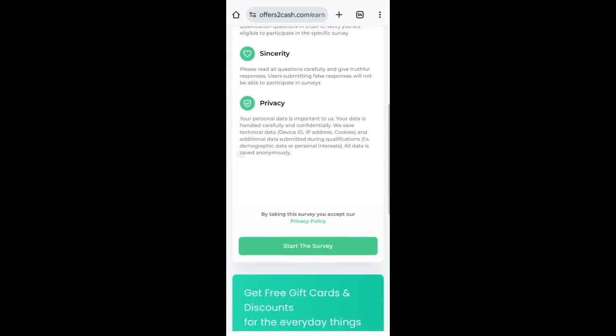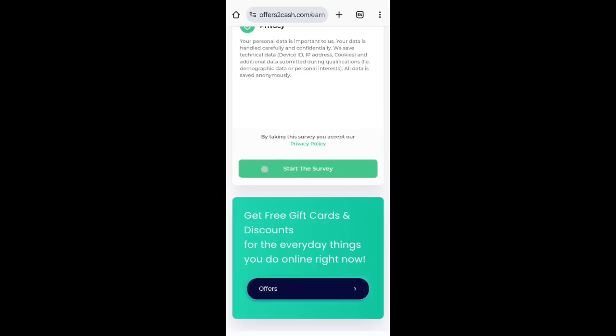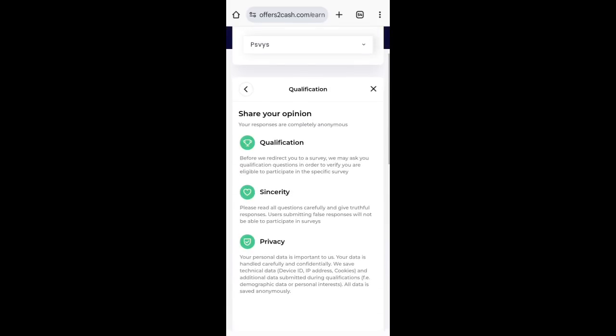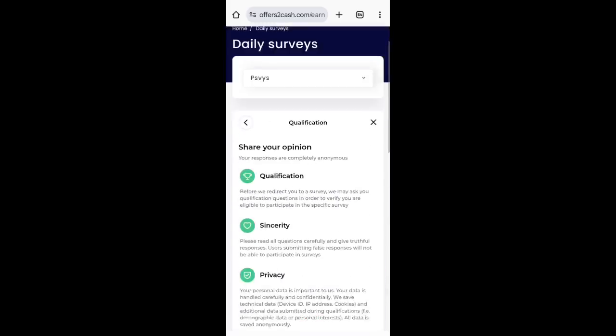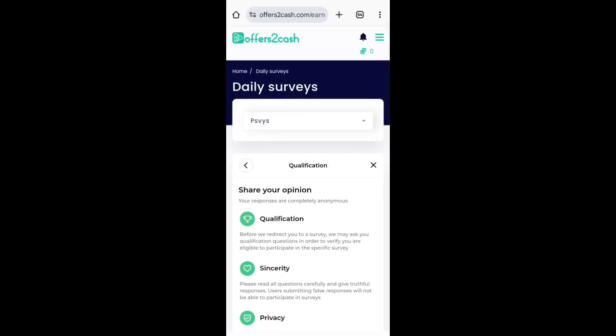When you click on it, scroll down and you can see this option here, Start the Survey. Click on Start the Survey. You will now read the instructions. We know that anything that has to do with surveys, you have to read. It's not something you just jump into. A survey means you have to read and answer the questions. It has to do with sharing your opinion. You understand? Then you click on Start Survey and it will take you to the next page. So just follow these procedures I'm showing you.